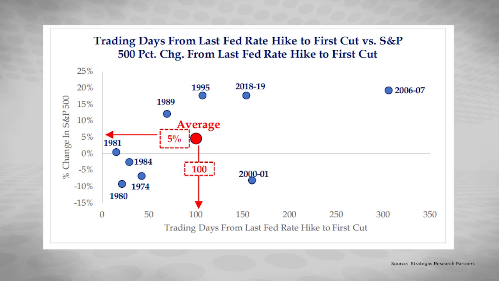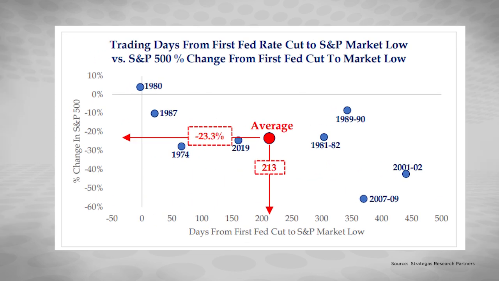And then I also want to share this chart, which we've been over a couple times. Leading up to the first cut, as you can see, the market usually rallies a little bit. We see roughly a 5% gain in just 100 trading days. But then after the first cut, it typically takes the market a little bit longer to bottom. We see a sell-off, and then typically about 200 days later, we hit that low. And so again, these are just things that we want to keep perspective on.